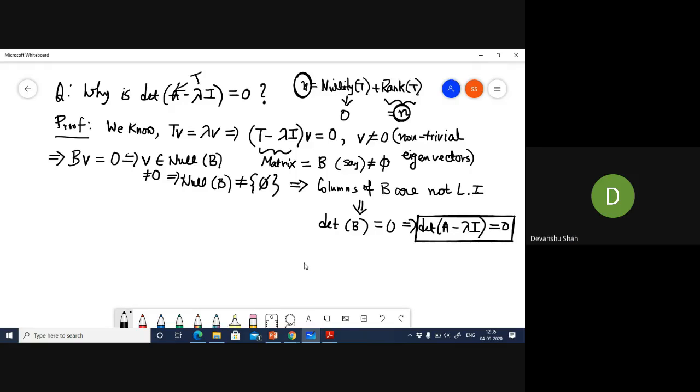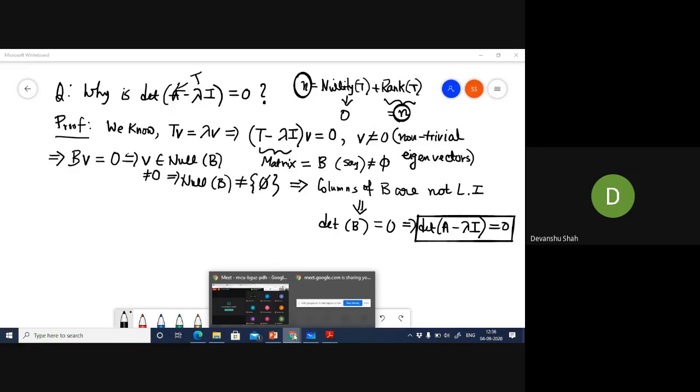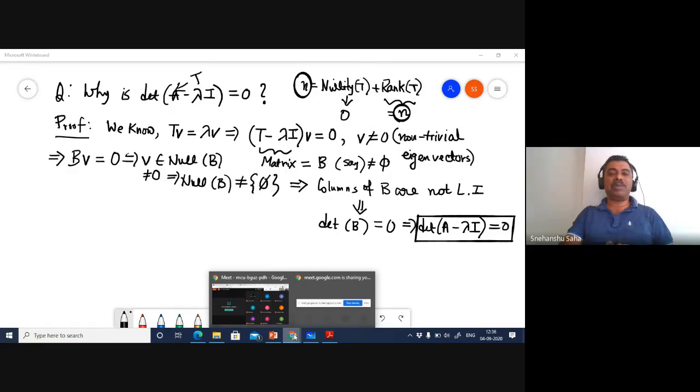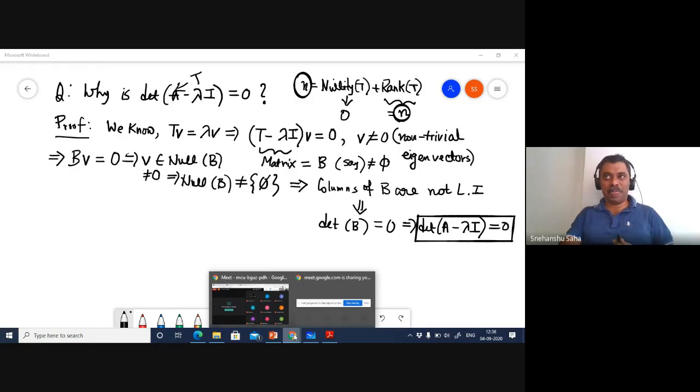If we don't have a non-zero eigenvector, is it possible for a given operator? Well, yes. If your eigenvalues are all 0, your corresponding eigenvectors will also be all 0, and you will not be able to scale them. Then you are talking about the zero transformation, so your transformation is actually not doing anything. You are not interested in such transformations, because you are interested in transformations such as reflection, rotation, translation, and things like that.